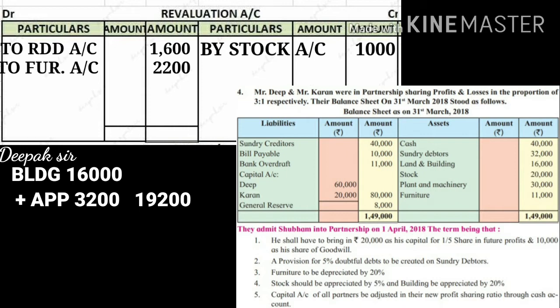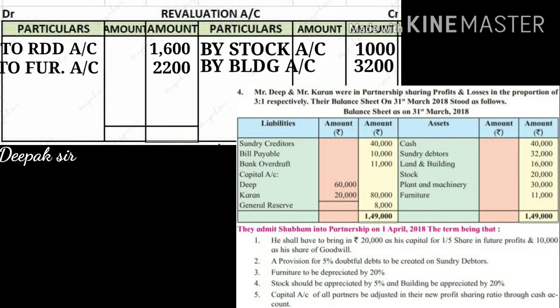outer column. Now again we have to compare the amount. So previous it was 16,000, now the current value is 19,200. Again the assets value has increased, it is a profit, and this profit of 3,200 will be recorded on the credit side of revaluation account. So on the credit side we have to write down by building account, amount will come 3,200.